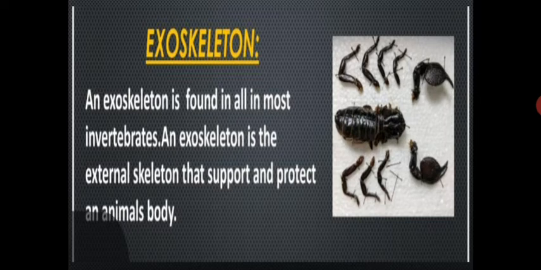In exoskeleton, the animal body, like insects, is covered by a tough covering called cuticle, which is chemically composed of chitin. Chitin is a waterproof material. The cuticle is composed of plates and hollow tubes which not only protect the animal body but also give support and shape to the body. Insects move from one place to another with the help of muscles which are attached to the inside of the exoskeleton.